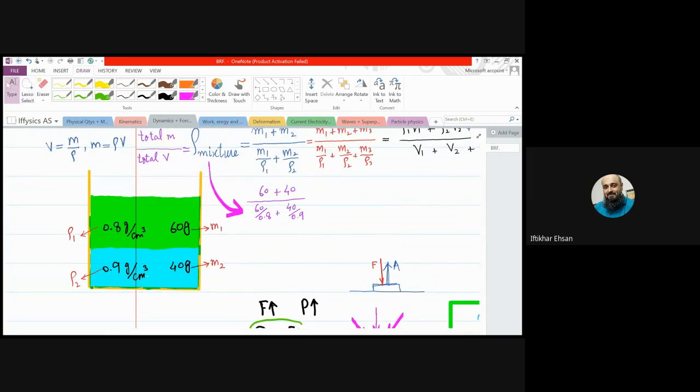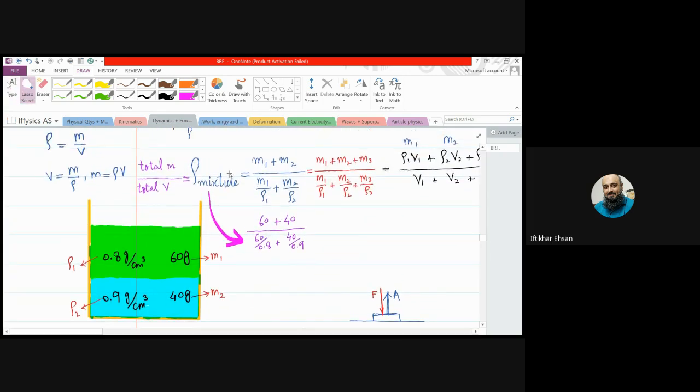So beta, whenever we have to find the density of the mixture, the formula remains same, mass divided by volume. But when it is a mixture, we need to know the total mass divided by total volume, right? Here, we were given masses M1 and M2, so we add them. This is total mass. For total volume, we were not given volume.